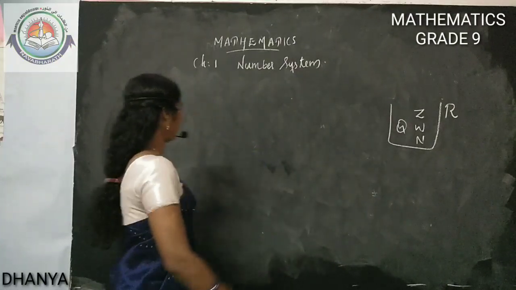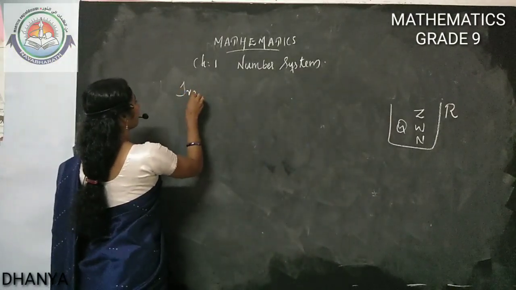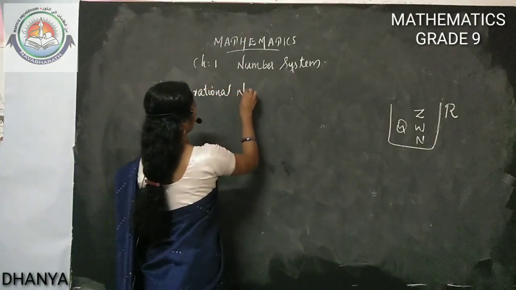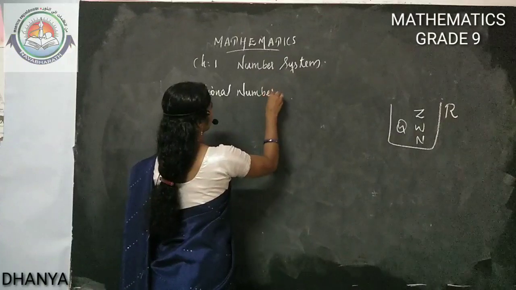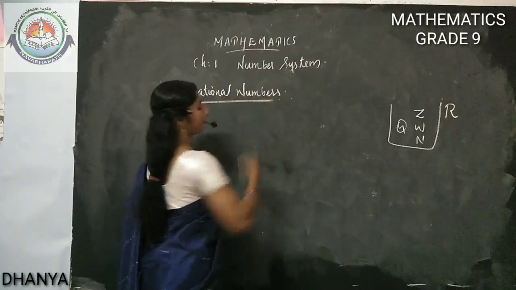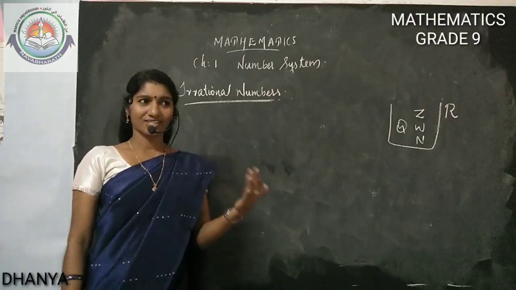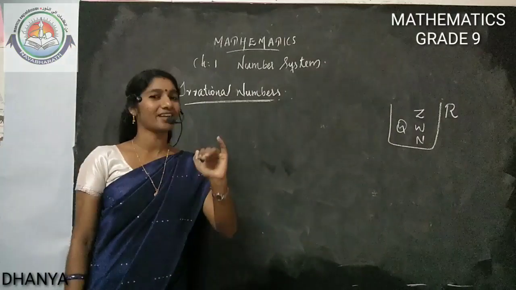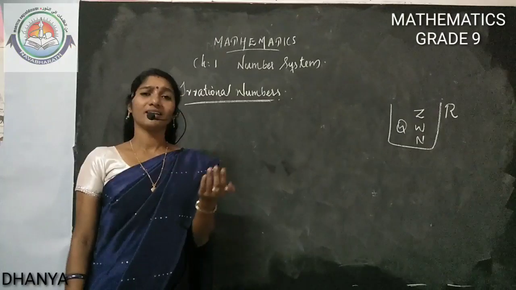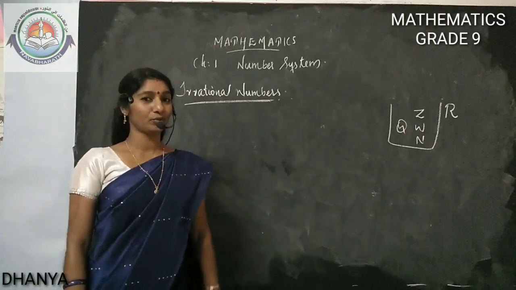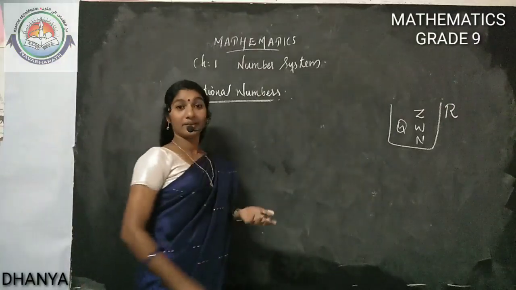They are called irrational numbers. Rational, its opposite is irrational. What are rational numbers? The numbers that can be written in the form p by q. So what will be irrational?